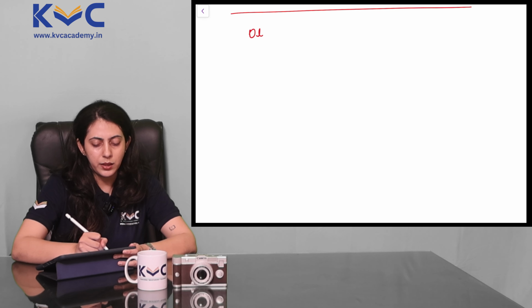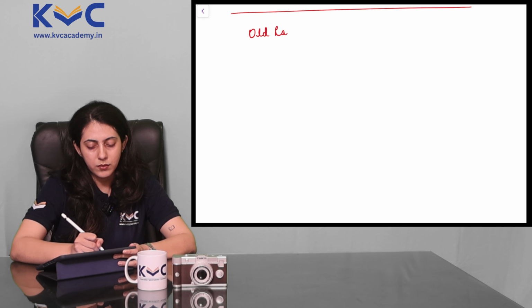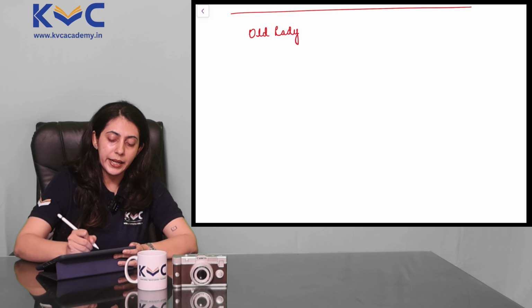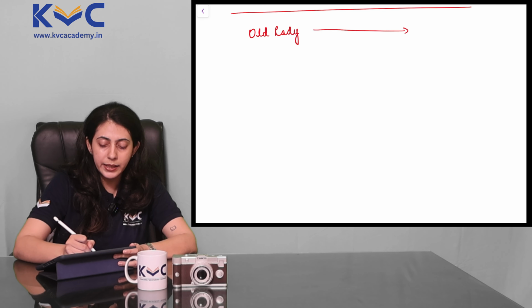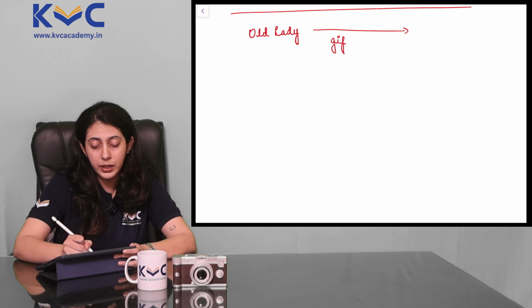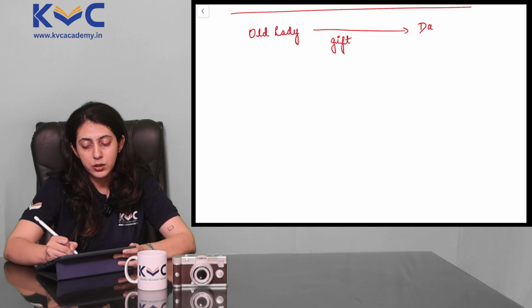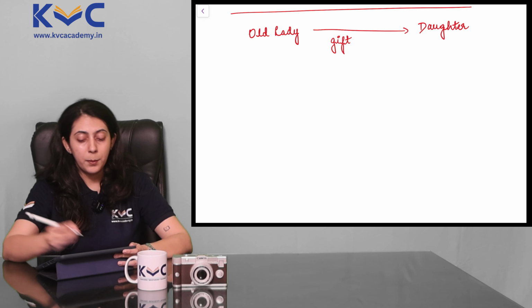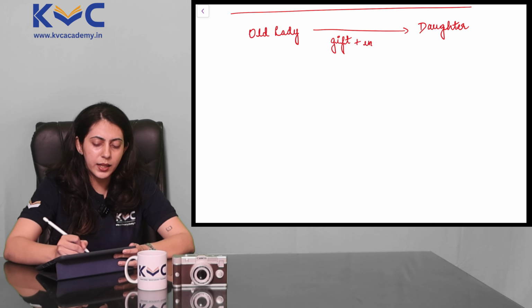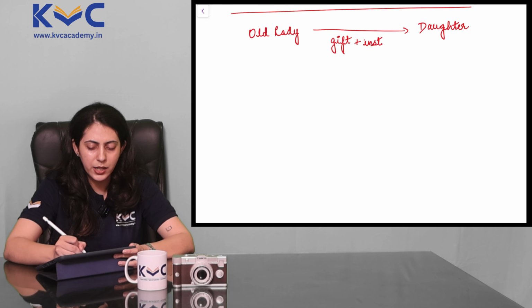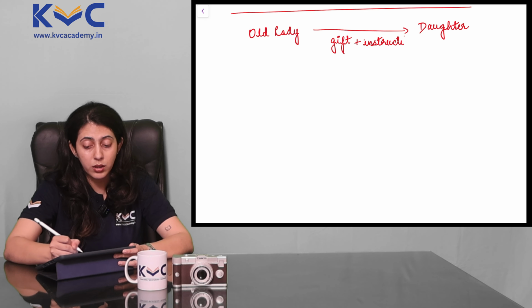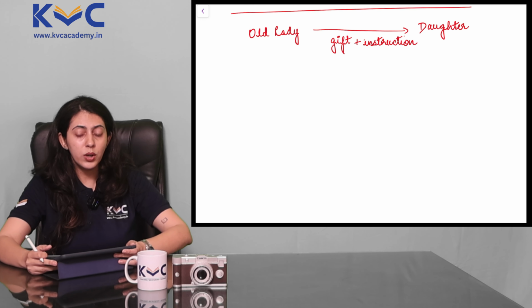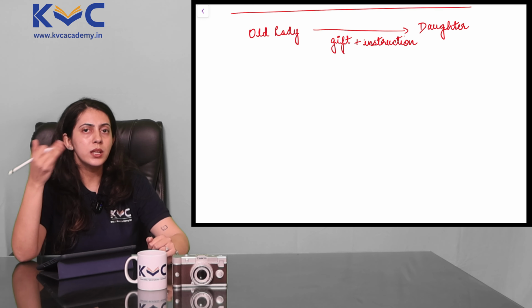There was an old lady. This old lady is intending to give a gift to her daughter. But this gift comes with an instruction or a direction. It's like a condition which the daughter has to abide by. So the old lady tells the daughter, I will give you this gift.